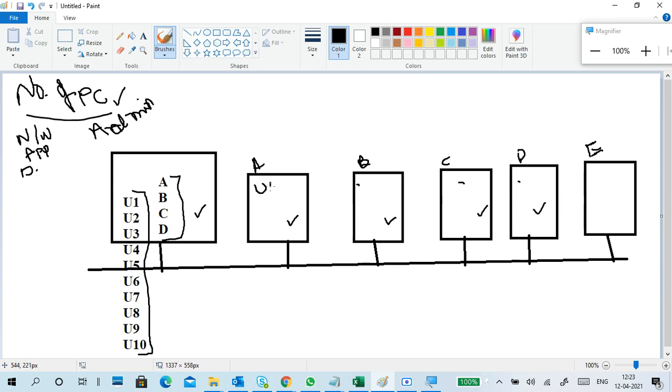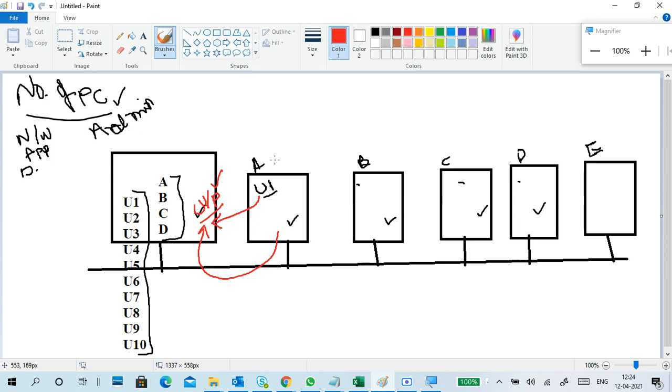Say user 1 wants to log into A1. Okay, in A1 user 1 wants to log in. So this request goes to the server. I'll take a different color, because black has become boring now. User 1's request goes to the server with the username and password. The server verifies and authenticates it. Okay, verified with the password. User 1 is authenticated.